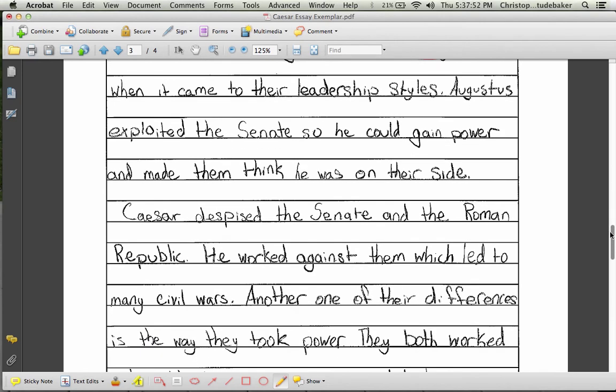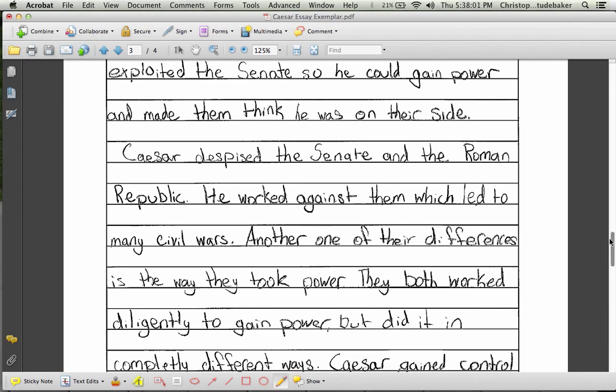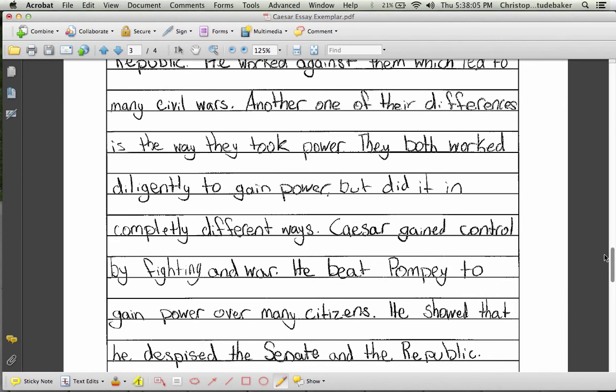So we see that there was a difference right there, because Augustus sort of allowed the Senate to think that he was helping them or working with them when in fact he was tricking them. Caesar, on the other hand, didn't act like that. It was clear that they did not get along. Another one of the differences was how they took power.